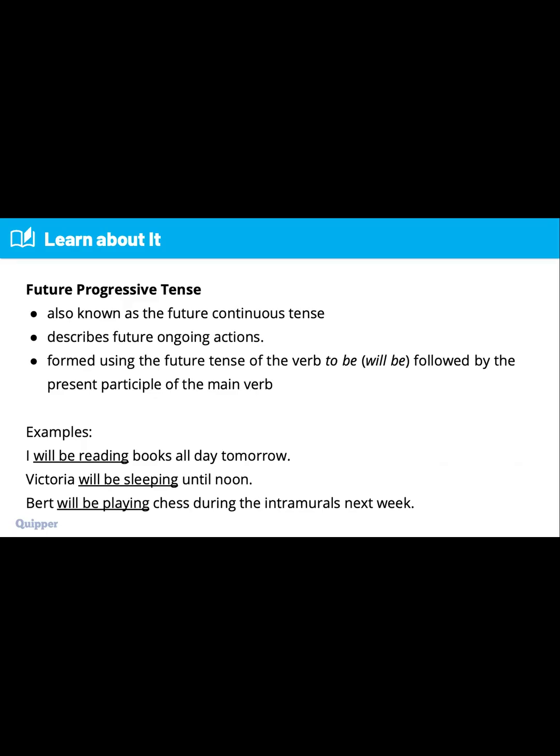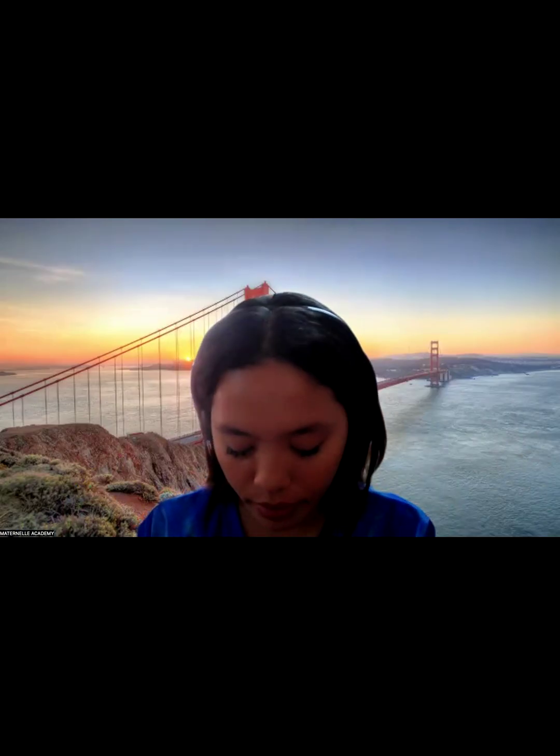It's reading. Victoria will be sleeping until noon. Bert will be playing chess during the intramurals next week. So remember, when we talk about future progressive tense, we are going to use will be plus ing. Okay? So these are more examples, everyone. I'll show you an example. I will write here.